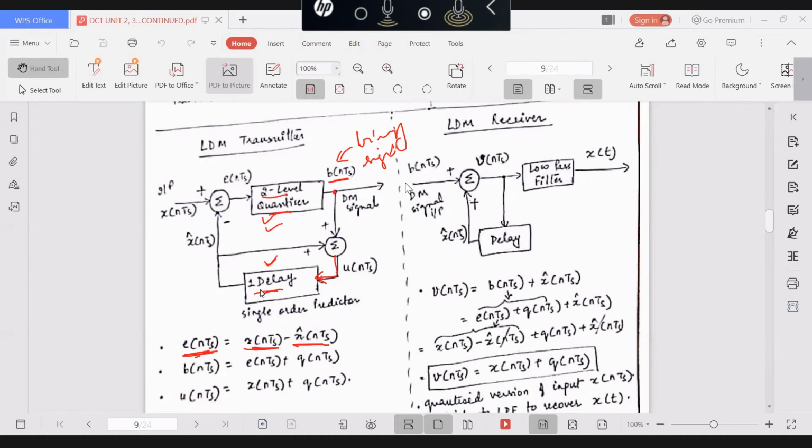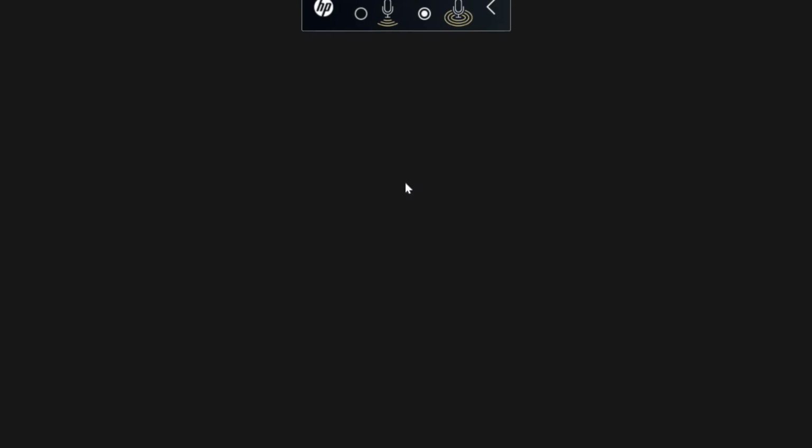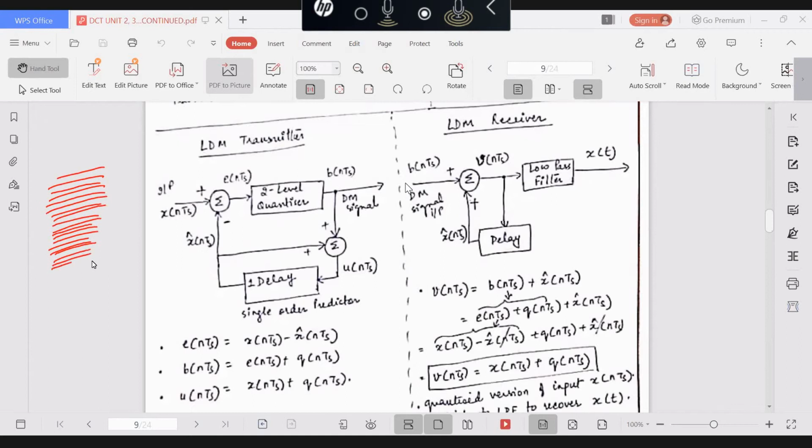If you see the concept here, because we have oversampled in delta modulation, which you will see in the program also, because we have oversampled the input signal, we have a large number of sample values. And because we have a large number of samples with us, it is easy to predict the next sample value from its past samples. And therefore, we are using a single delay or single order predictor in the circuit. That is another part of the delta modulation.